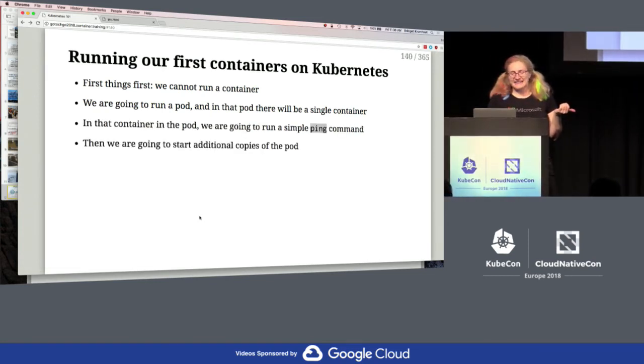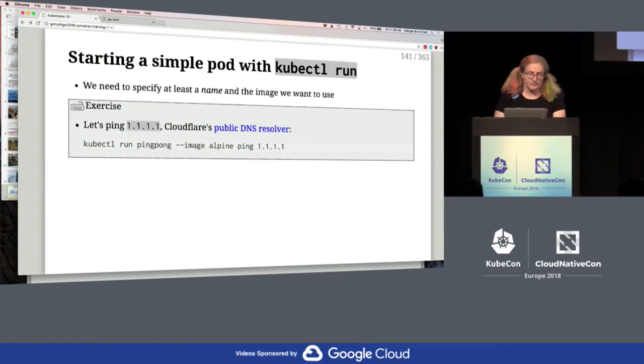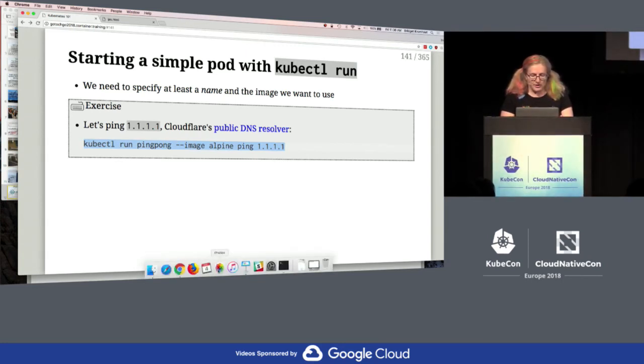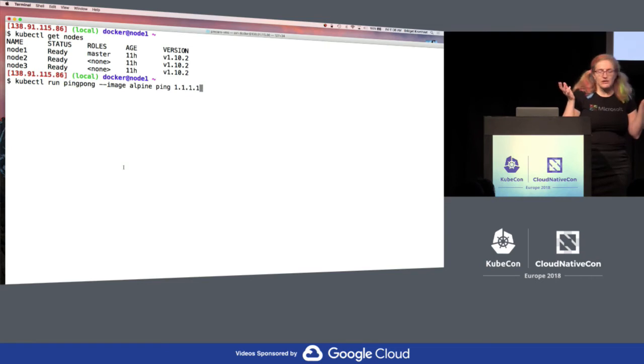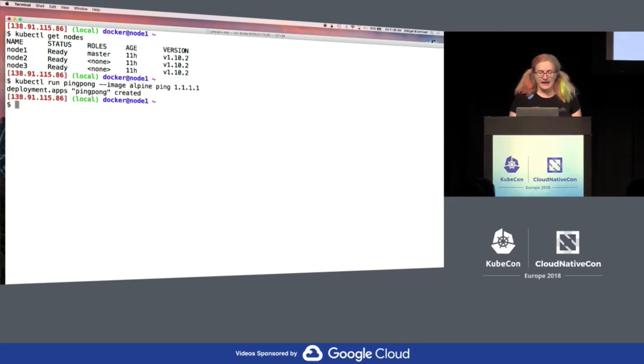And this is one example of interacting, and we can do this. I mean, if we wanted to, we can do a kubectl run, and we can just call it something, and ping Cloudflare's DNS resolver. I mean, why not? We can do that.